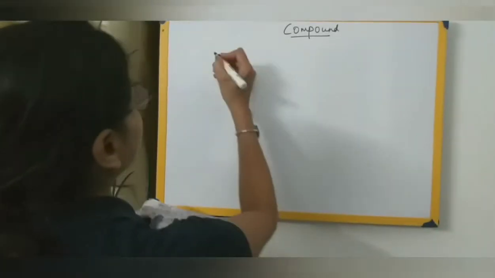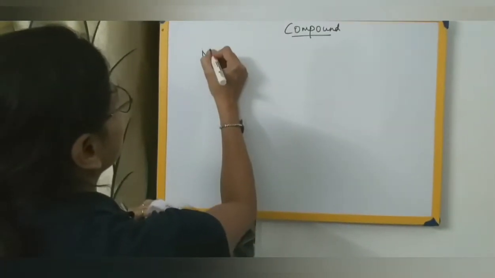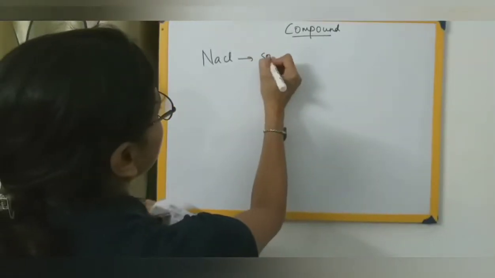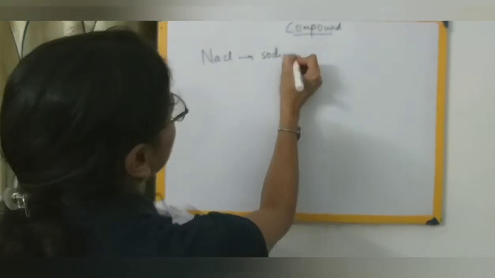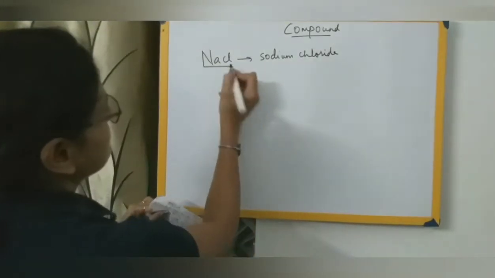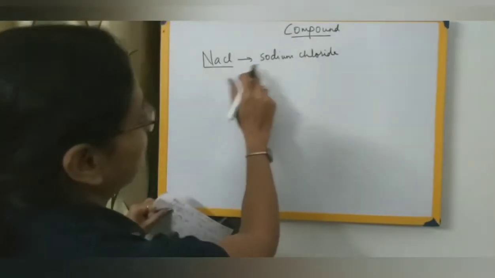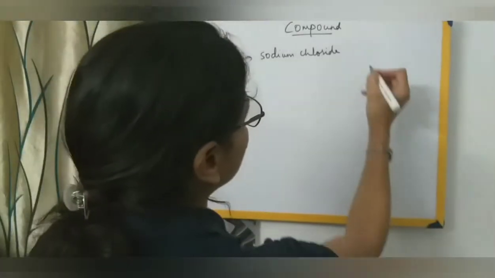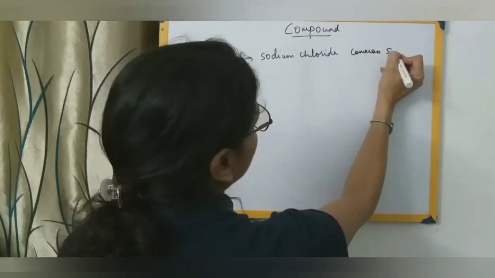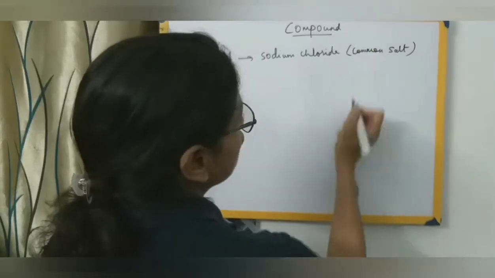Now just look here. Suppose I say NaCl, that is sodium chloride, it is a compound. We are all familiar with sodium chloride. It is nothing but common salt, which all of us consume in our diet.